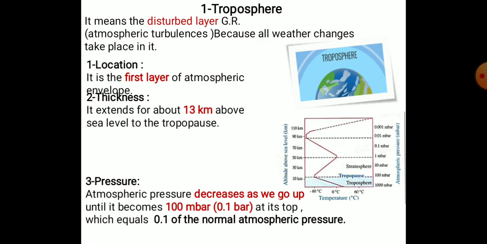And finally, the pressure. Atmospheric pressure decreases as we go up until it becomes 100 millibar or 0.1 bar at its top, which equals 0.1 of the normal atmospheric pressure.